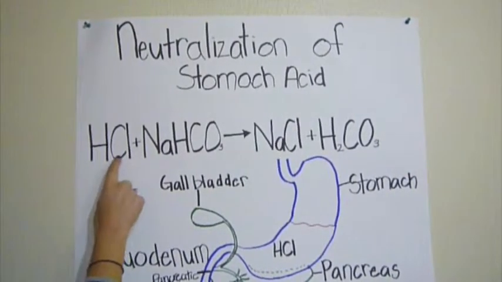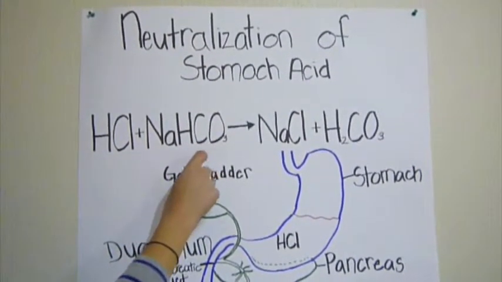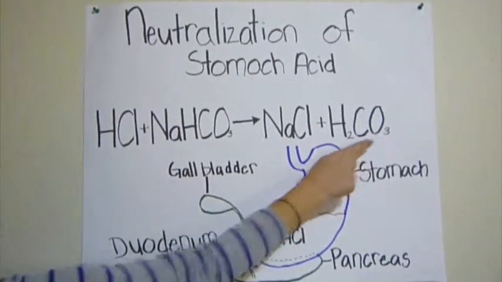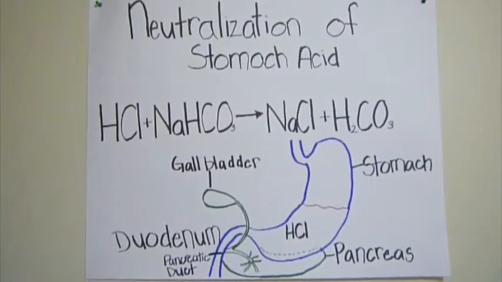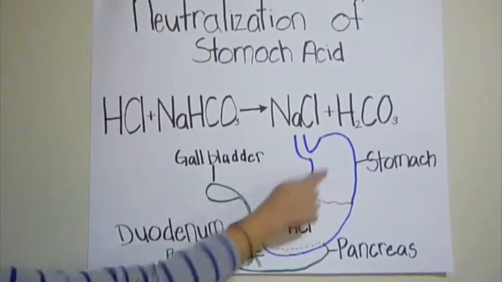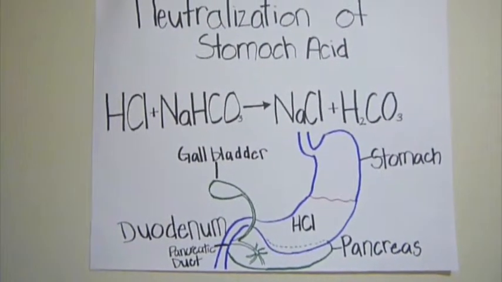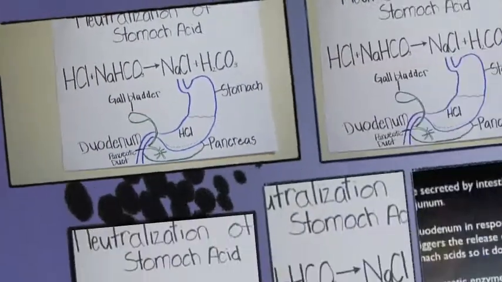It shows the hydrochloric acid being neutralized by the sodium bicarbonate buffer. The end product of the reaction is sodium chloride and carbonic acid. The carbonic acid dissociates into a bicarbonate ion and hydrogen. The cells in the stomach produce the hydrochloric acid, and this must be neutralized by the bicarbonate buffer produced in the pancreas before it gets released into the duodenum.